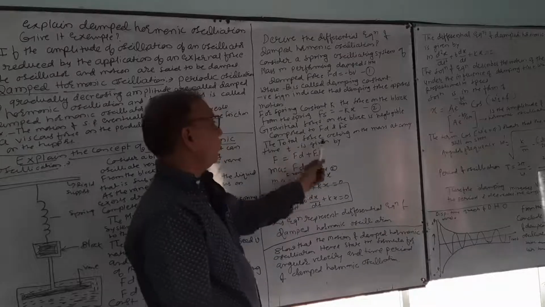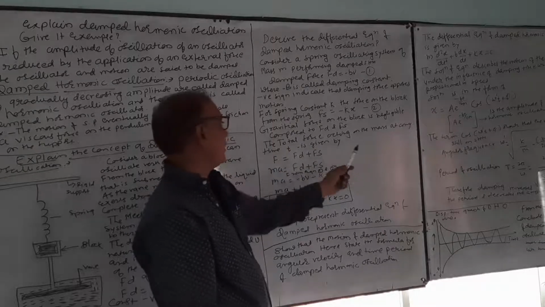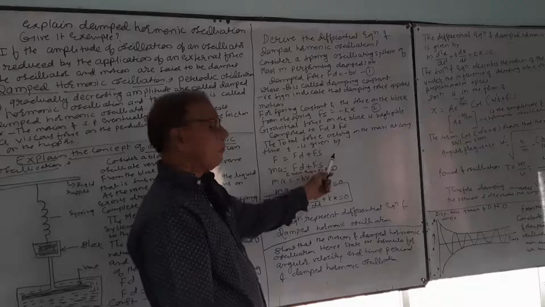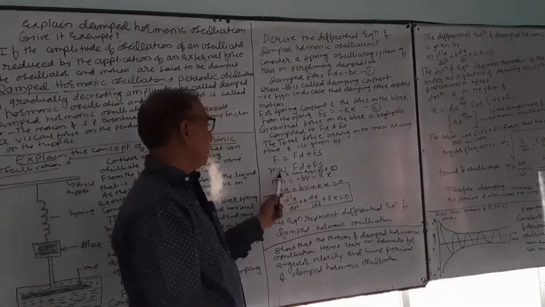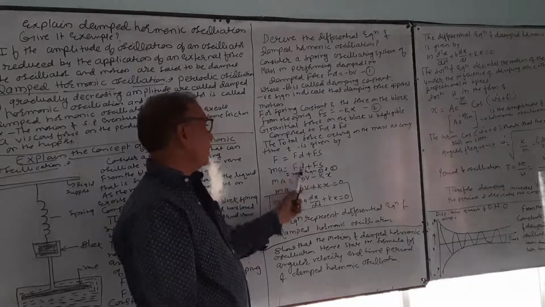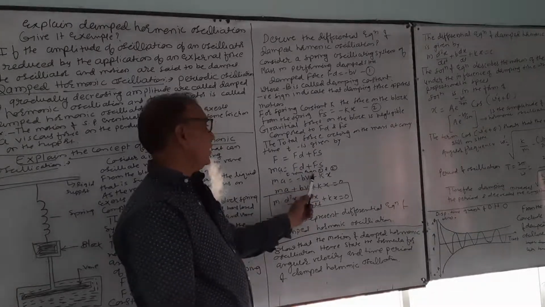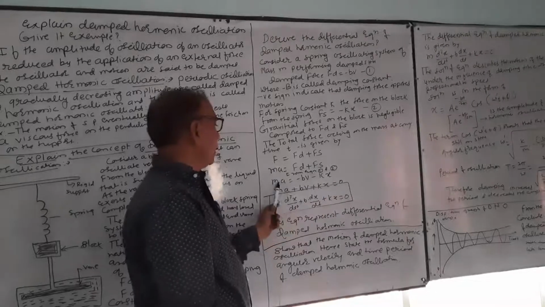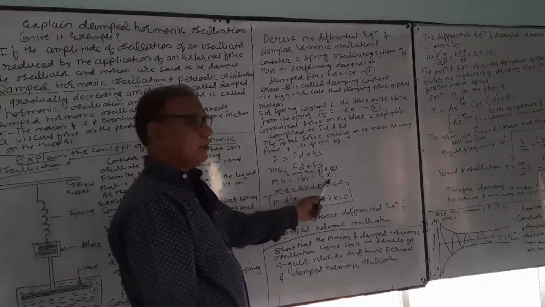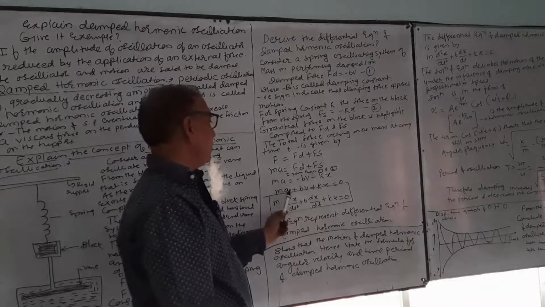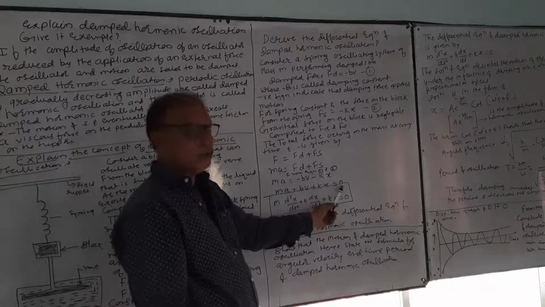The total force acting on the mass at any time t is given by F is equal to Fd plus Fs. F is equal to ma, basic equation, Fd plus Fs, and substitute the values from equations 1 and 2. ma is equal to minus bv plus minus kx, and therefore ma plus bv plus kx is equal to 0.